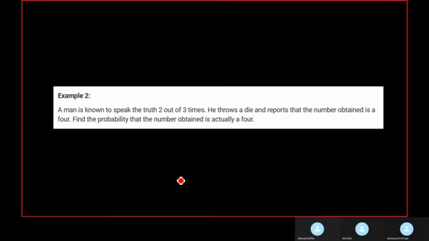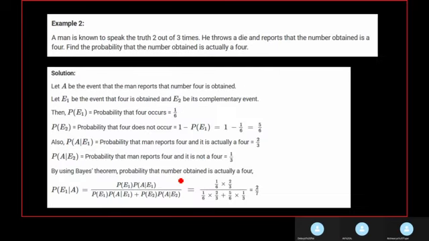He throws a die and reports that the number obtained is a 4. Find the probability that the number obtained is actually a 4. Okay, so let E be the event that the man reports that number 4 is obtained. Let E1 be the event that 4 is obtained, and E2 be its complementary. Like, we have to see whether we actually got a 4 or not.